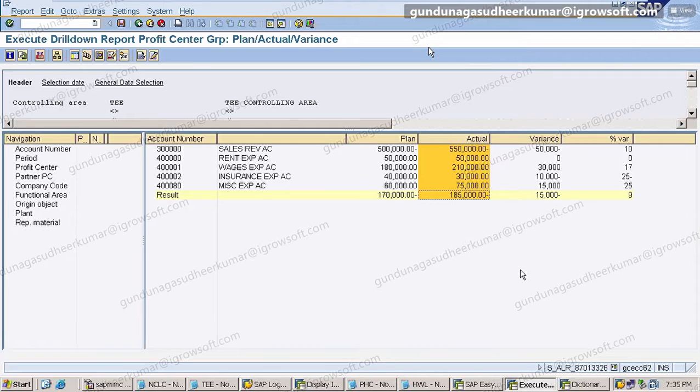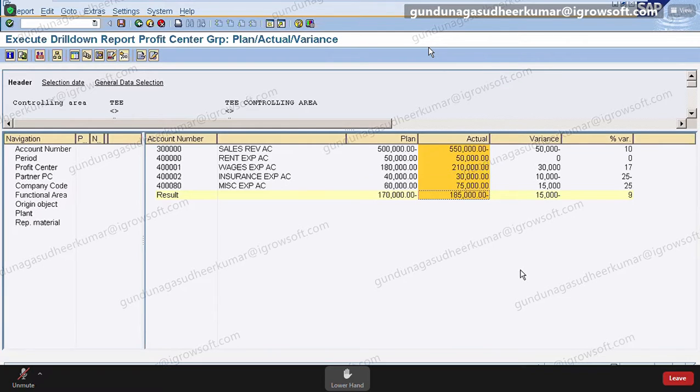We also get the percentage variance. You get the percentage by taking the variance by plan into 100. So how much you deviated from your plan, that is the variance.